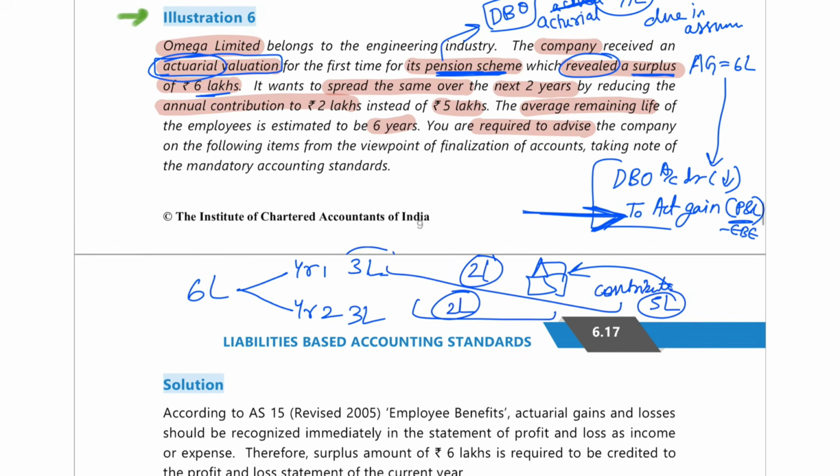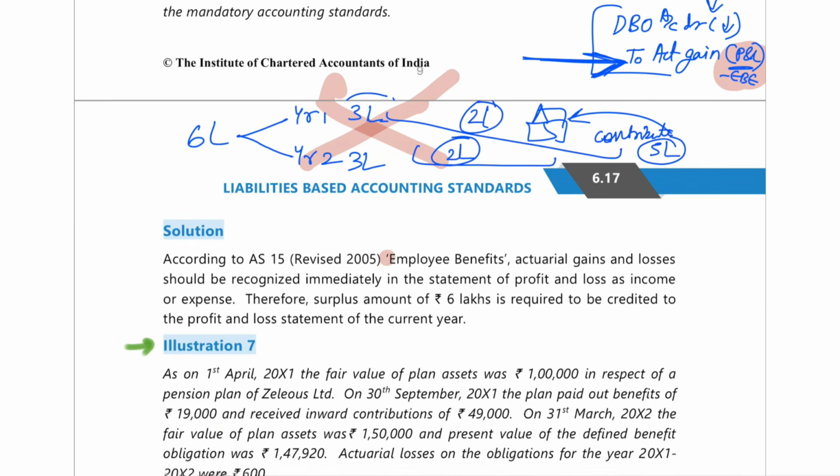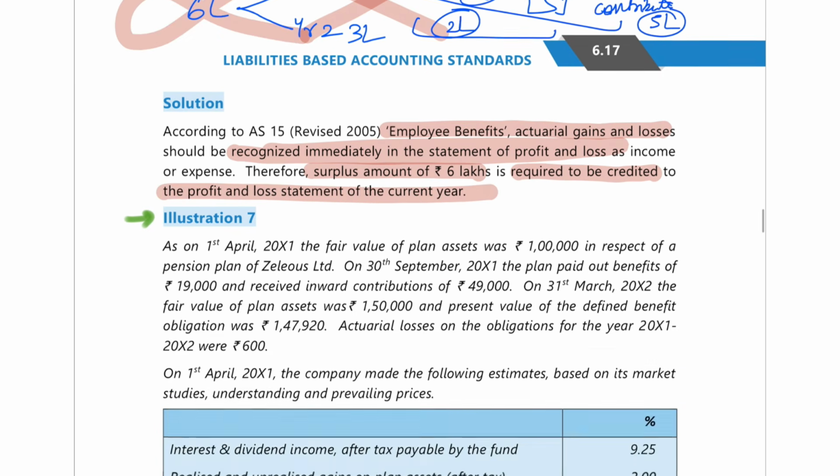So here you have to tell that this is a wrong approach. You cannot defer it. You will have to charge it in your PNL then and there. The actuarial gain you are getting, you have to charge it into the PNL then and there. Employee benefit actuarial gains and losses should be recognized immediately in the statement of profit and loss account, as income or expense. So the surplus amount of 6 lakh is required to be credited to the profit and loss statement in the current year itself. You should not defer it like this. I hope you understood this.